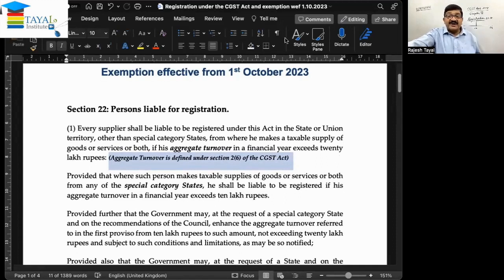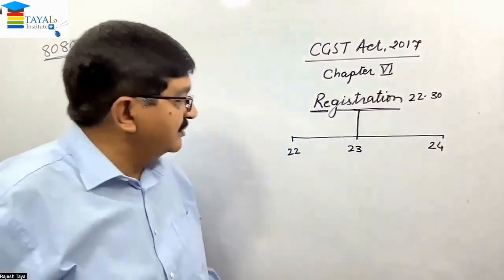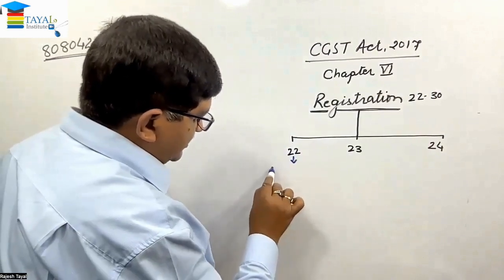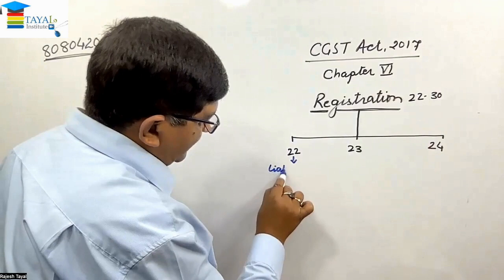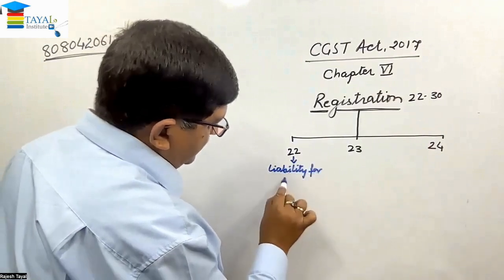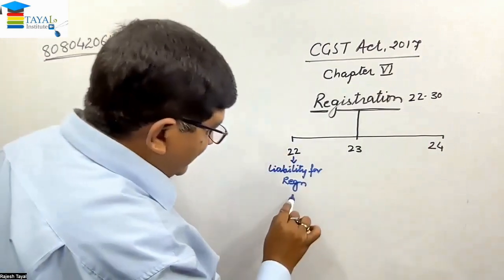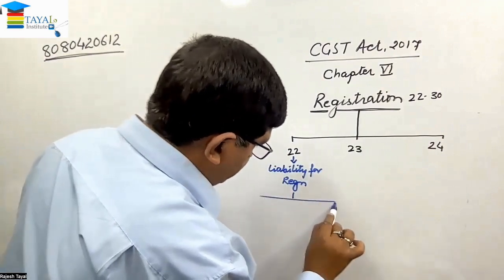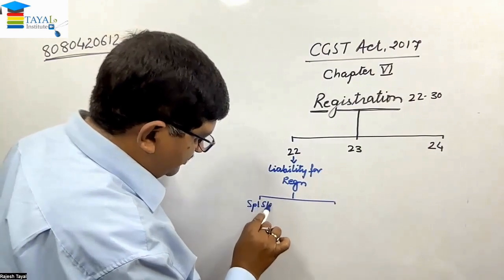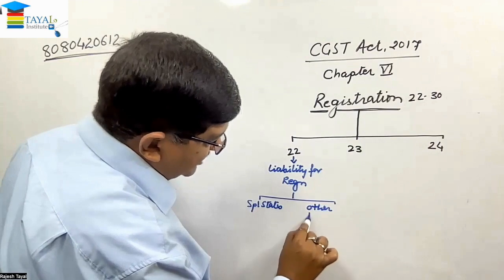So when does registration become necessary? As per section 22, I'm using the word liability for registration. This liability is for special states and other parts of the country.